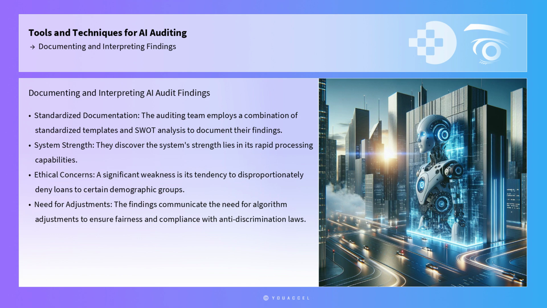They discover that while the system's strength lies in its rapid processing capabilities, a significant weakness is its tendency to disproportionately deny loans to certain demographic groups, raising ethical concerns. By presenting these findings through a detailed report and accompanying visualizations, the team effectively communicates the need for adjustments to the algorithm to ensure fairness and compliance with anti-discrimination laws.